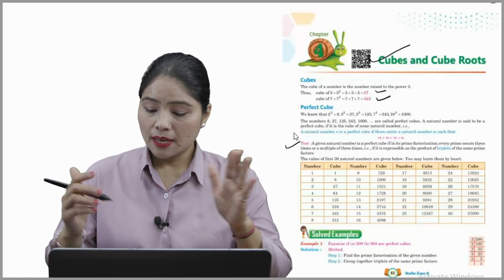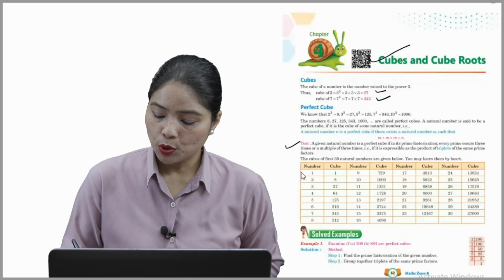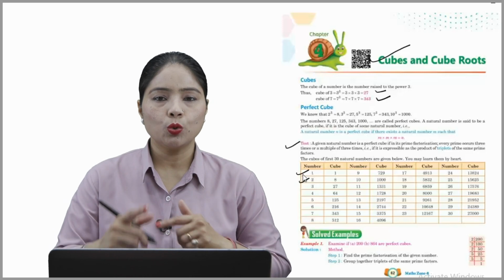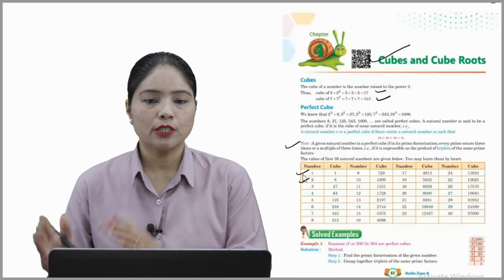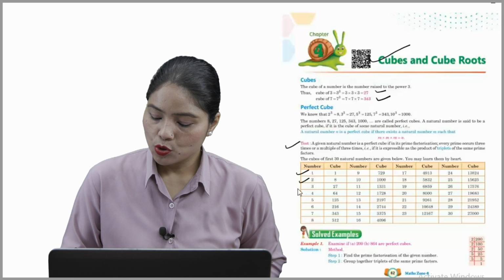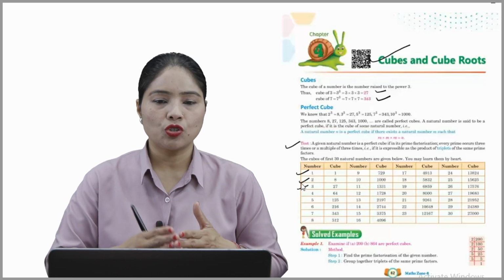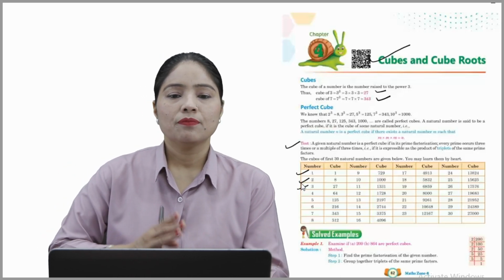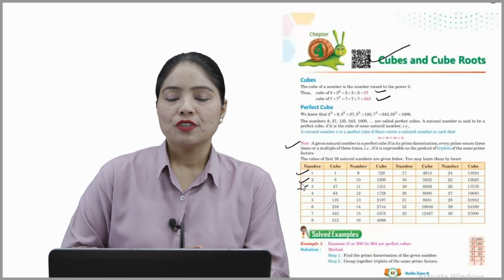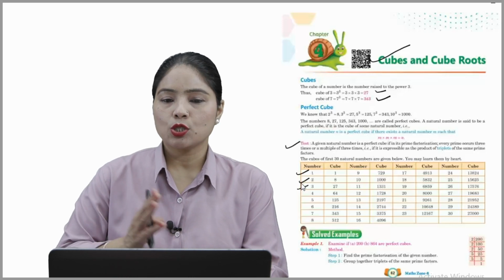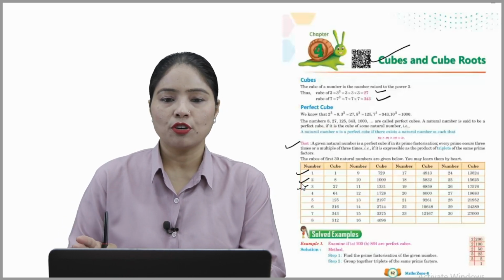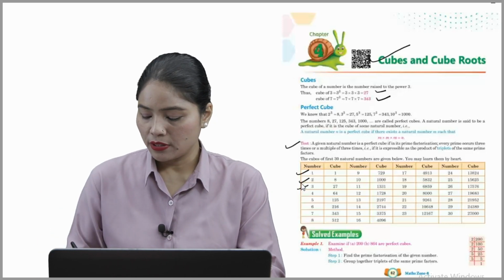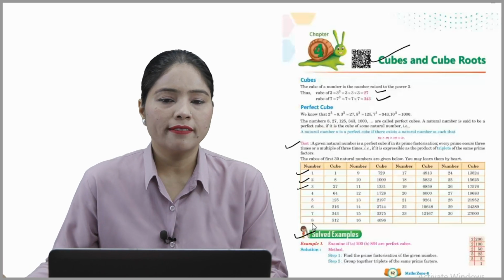Like this is a number, so 1 का जो हमारा cube होगा 1. 2 का हमारा क्यूब बनेगा बेटा 8 because 2 into 2 into 2 that is equal to 8. After that 3. So we just multiply 3 times. So 3 into 3 into 3 is equal to 27. Same 4 का क्यूब है हमारा 64, 5 का 125, 6 का 216, 7 का 343 and so on. So beta these are the table, you just read and practice well for that one. Okay. So now solve examples.